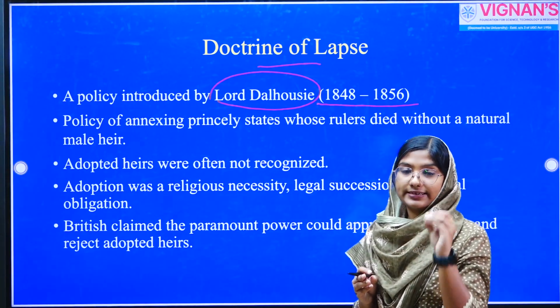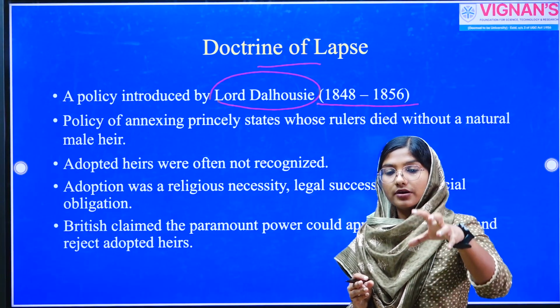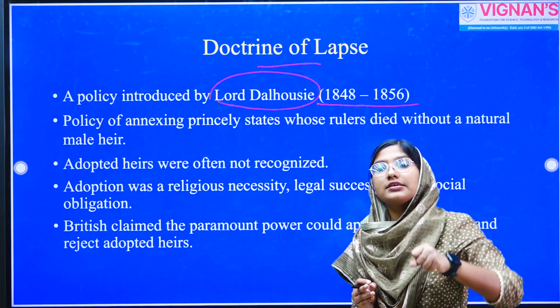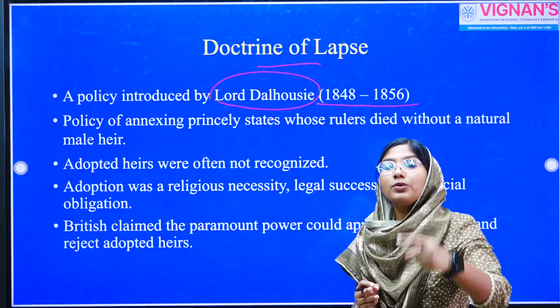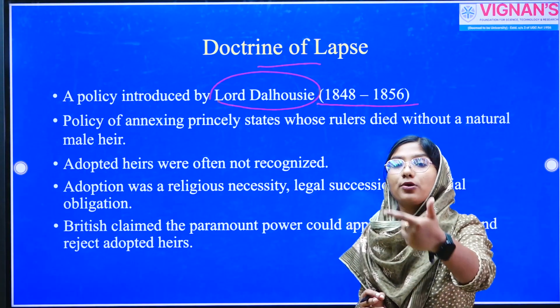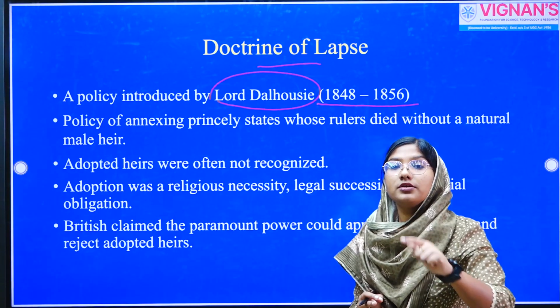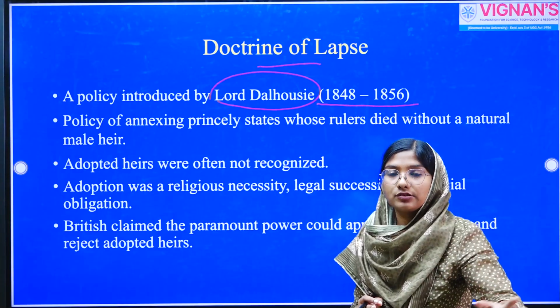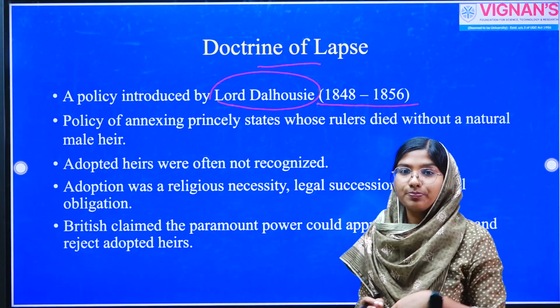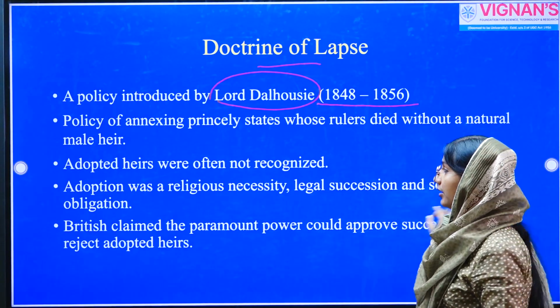So that is the crux of the Doctrine of Lapse, where the Company annexes the territories whose ruler died without having a biological successor. The adopted son should not be recognized or acknowledged by the East India Company. That is the crux of this particular policy.